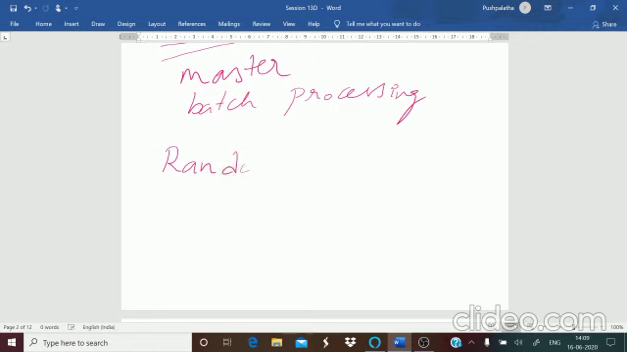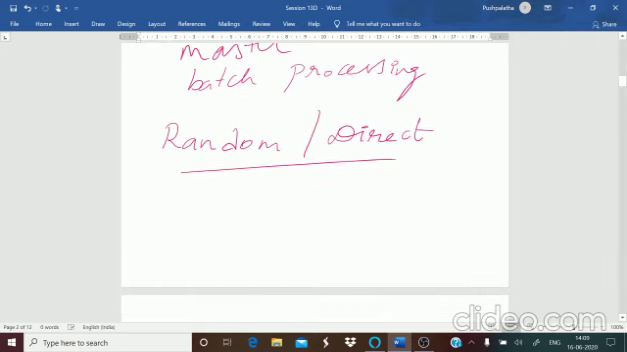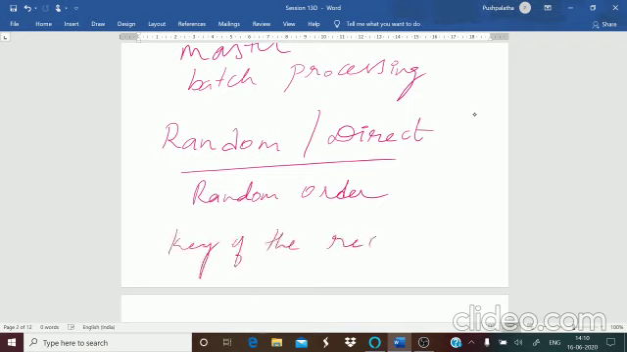And the next is your random or direct file organization. Now, what happens in this is records are stored in random order in the file. There is no sequencing present, that is, one after the other. But a predefined relationship will be there between the key of the record and its location.